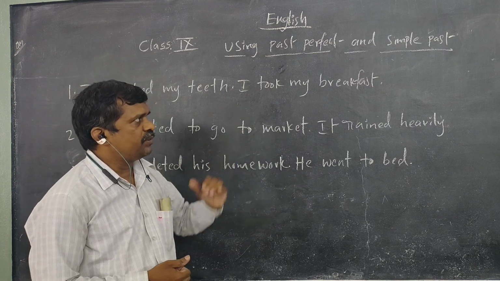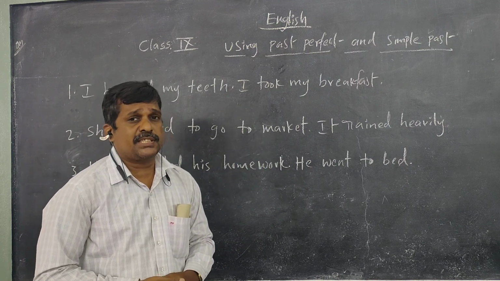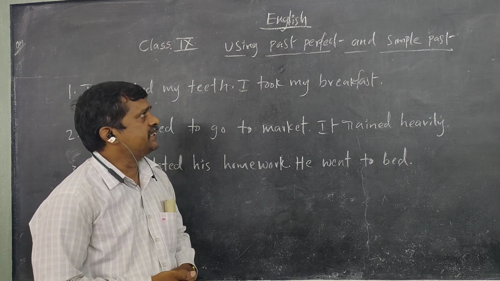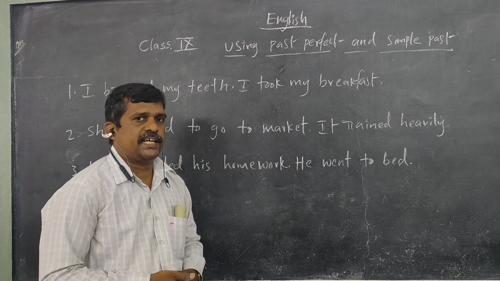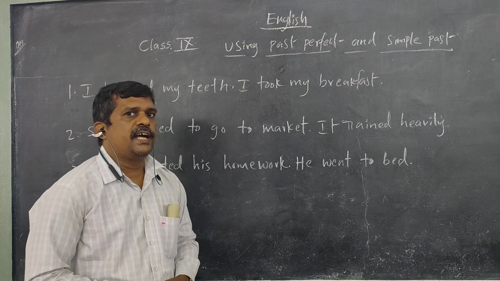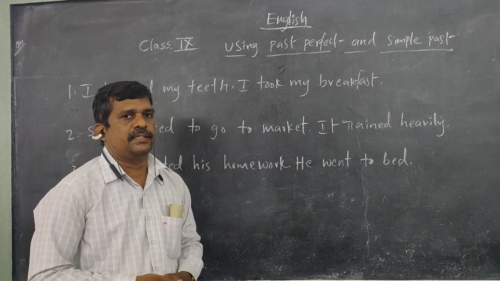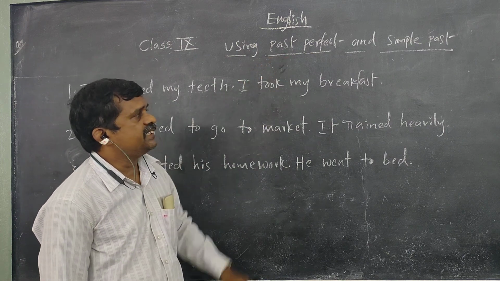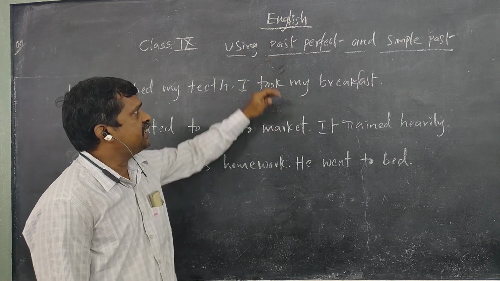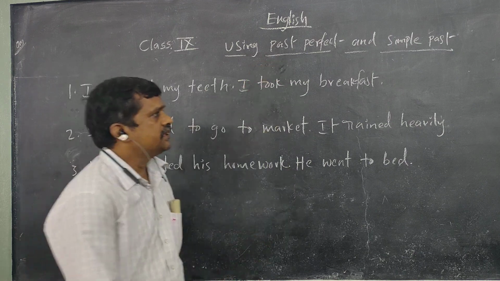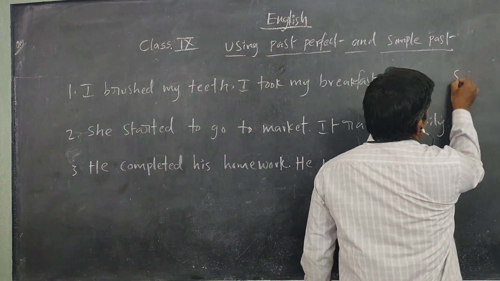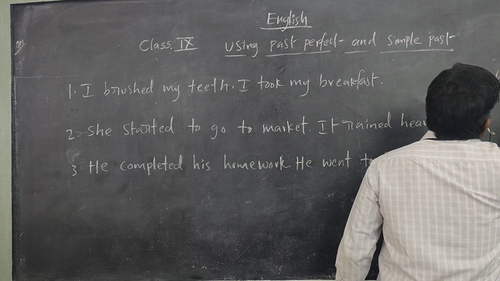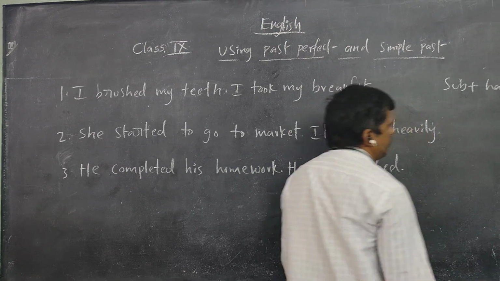First of all, before going into the topic, you must know when we use past perfect tense and simple past as a combination, and the structures as well. What is the structure of past perfect tense? Subject plus had plus verb three.